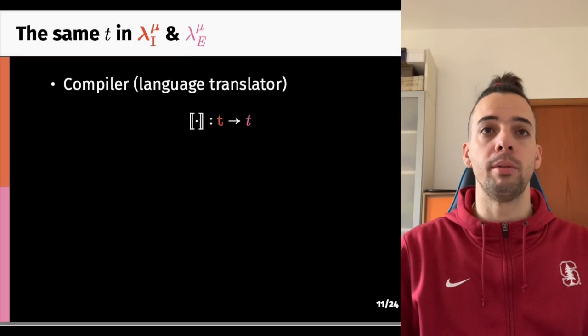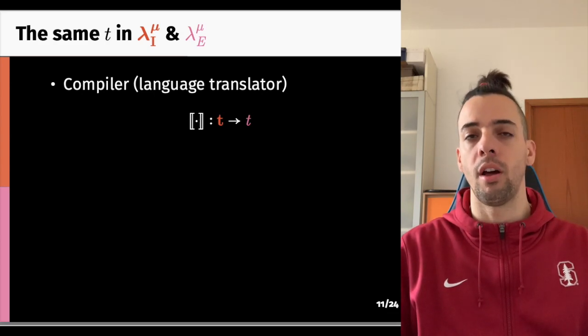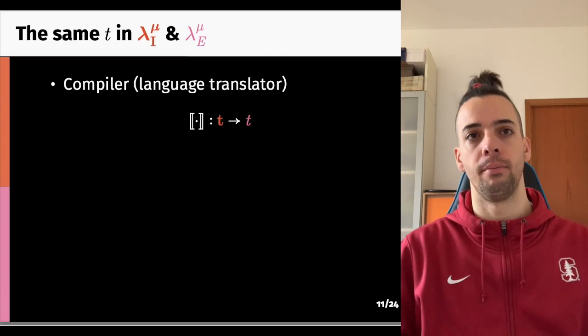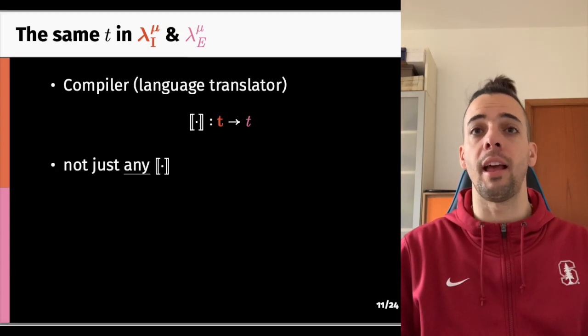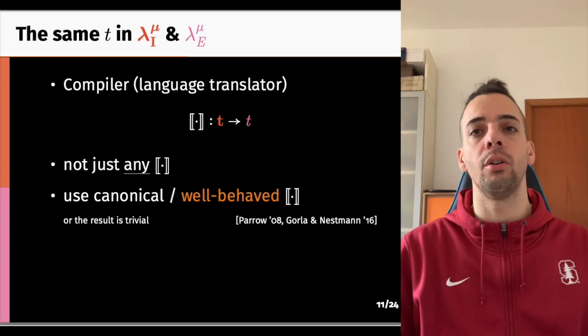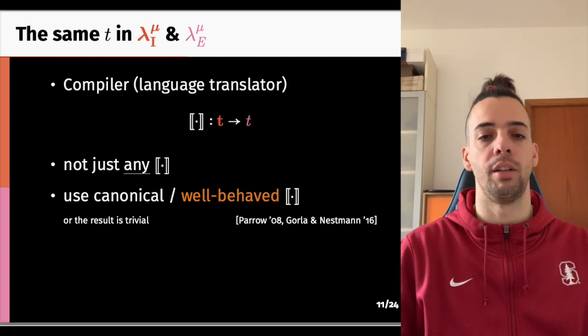The way we obtain the same T in two languages is by having a compiler, or rather a simple language translator from a language to the other. However, it is not the case that any translation works. We should only take into consideration so-called canonical or well-behaved translations, lest the result be trivialized.